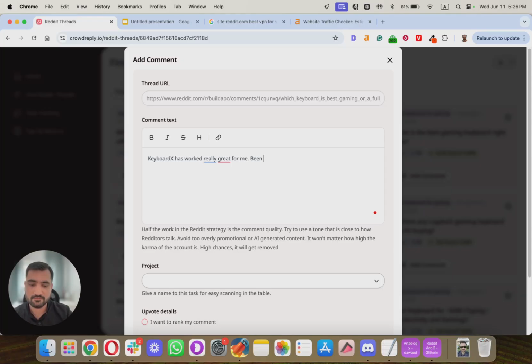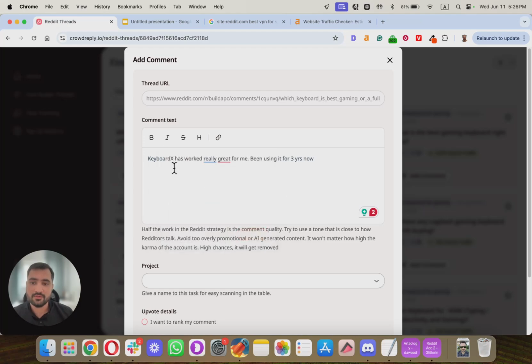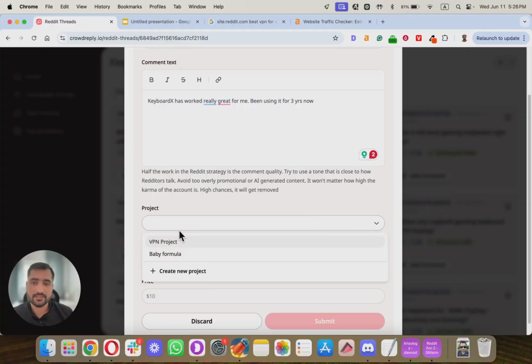This is just a filler comment I'm using. You can obviously add something of your own, just to make it look good. You provide value, all that sort of thing. You can even add your website link. You can add that, it will do that, and then you can click the project and select that.